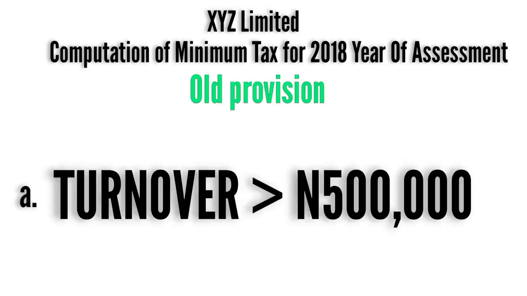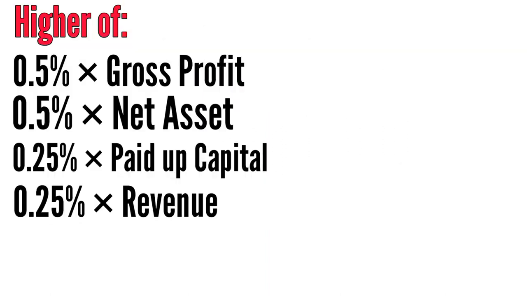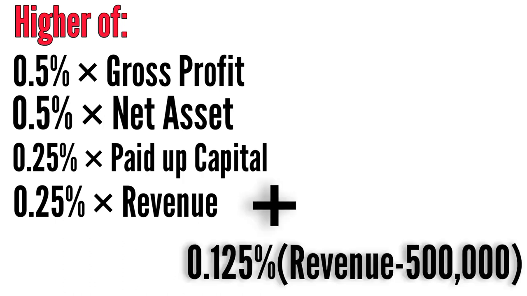If the turnover of the company is more than 500,000, this is the formula you're going to use. You pick the higher of these four variables, which you can see on the screen: 0.5% of gross profit, or 0.5% of net asset, or 0.25% of paid up capital, or 0.25% of revenue. So you pick the higher. This is if your turnover is more than 500,000. Then you will now add 0.125% of excess of revenue over 500,000. That 500,000 benchmark, right?